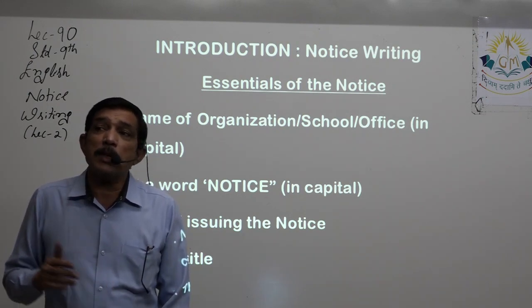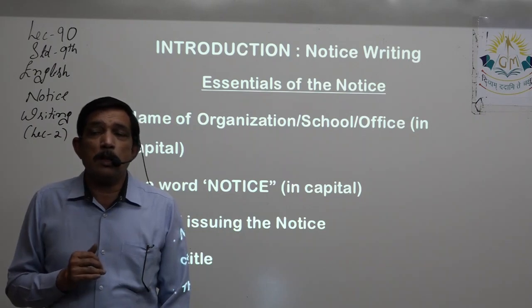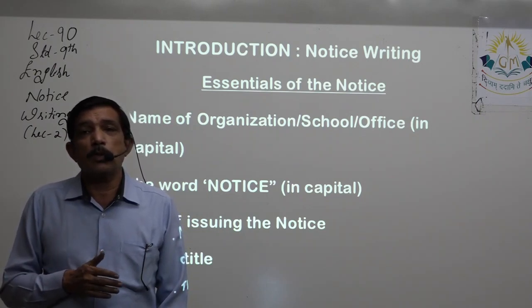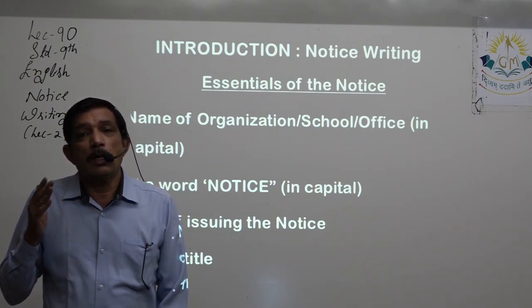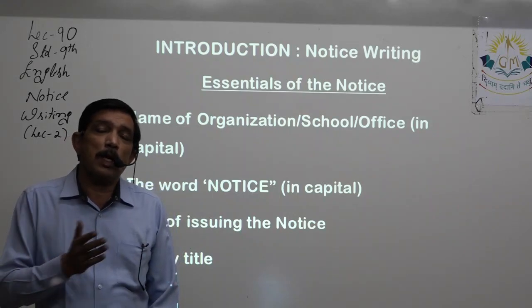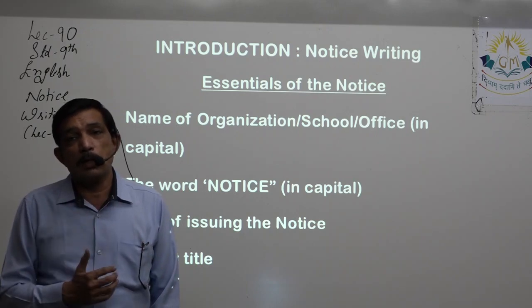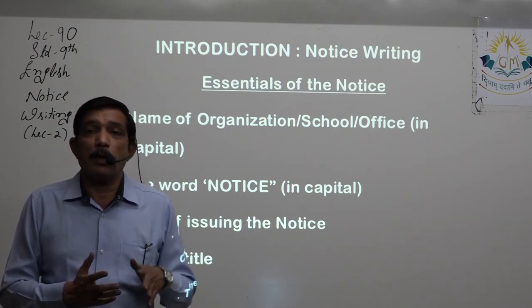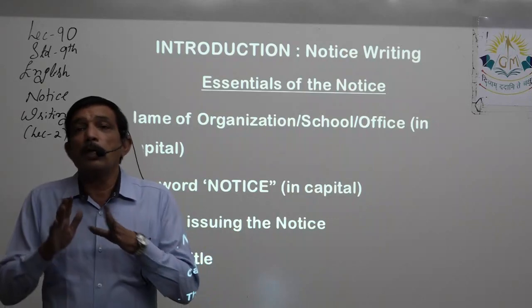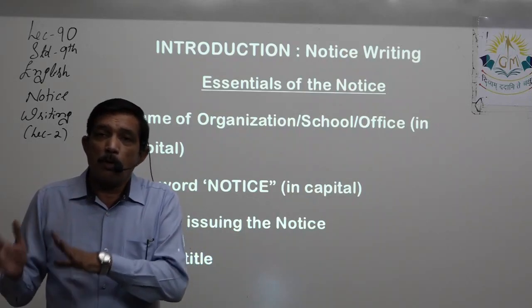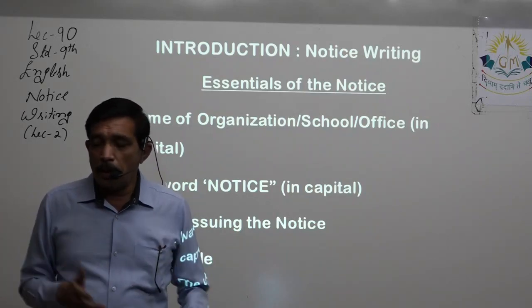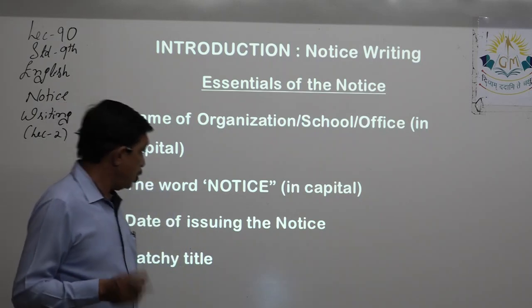Because it happens that St. Xavier School is in Ahmedabad, also the same school is available in Baroda, also the same school has its branch in Junagadh, also it might be having a branch in Kutch also. So better, St. Xavier School, then comma, Baroda or Vadodara, right? So in that way be clear with the name of the city.